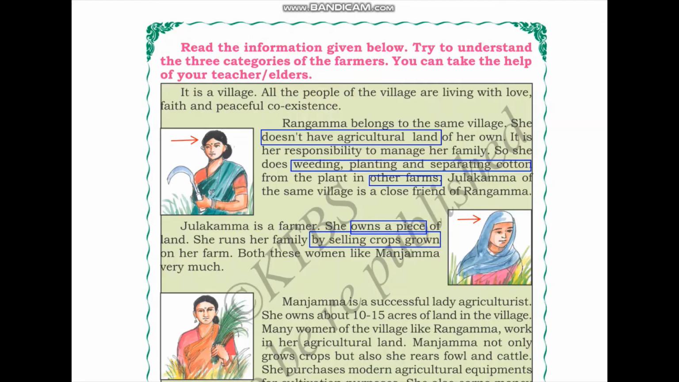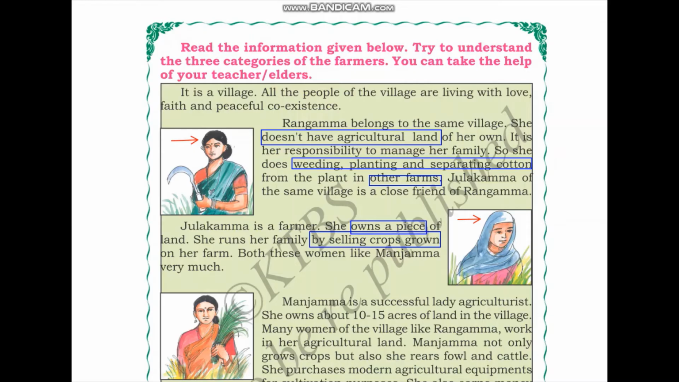So we can see the difference between Rangama and Julakamma here. So in case of Rangama, she was doing all these in other people's farms. So she was helping other people because she did not have her own farm. But Julakamma, she owns a piece of farm and she runs her family by selling crops that are grown on her farm. And both these women have another friend.